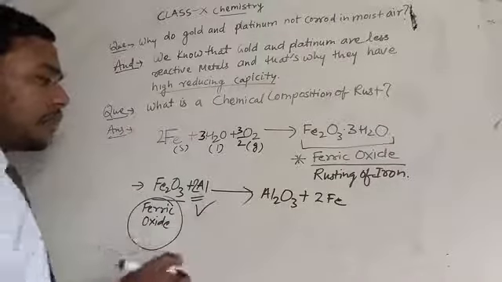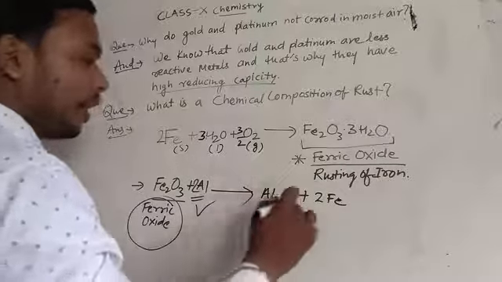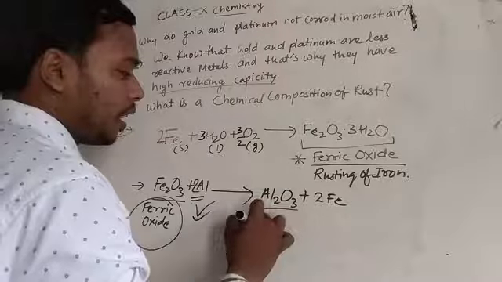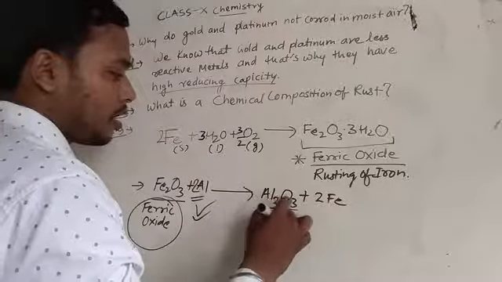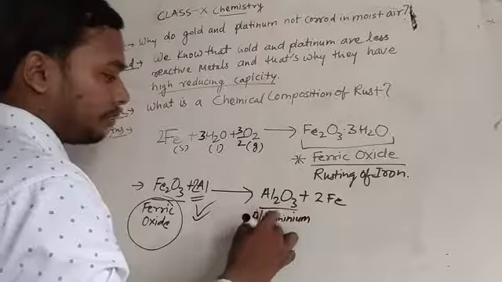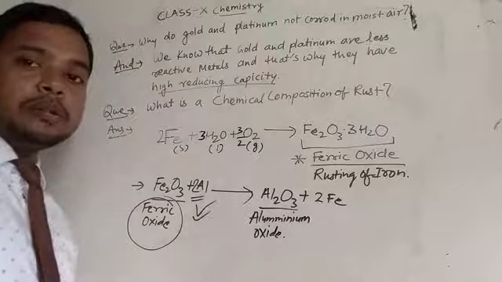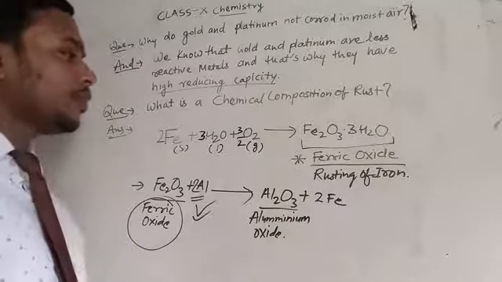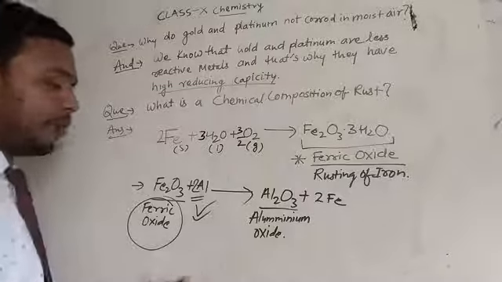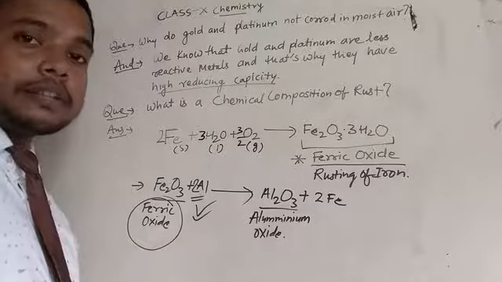The iron is replaced by aluminum, and in this way it formed aluminum oxide. So in this way we can do that with the help of the reactivity of metals.